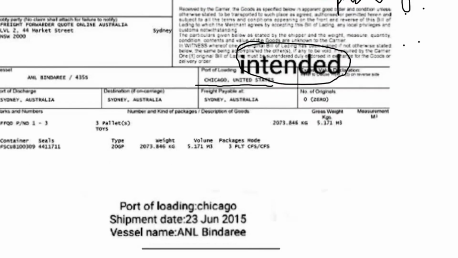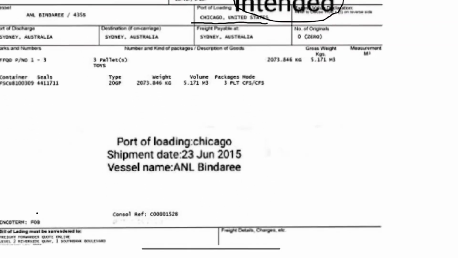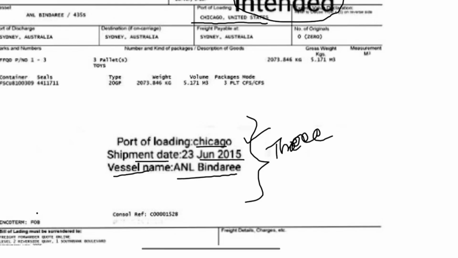In this case, an onboard notation mentioning the port of loading as per credit, that is Chicago, the shipment date and the vessel name. These three must be mentioned.